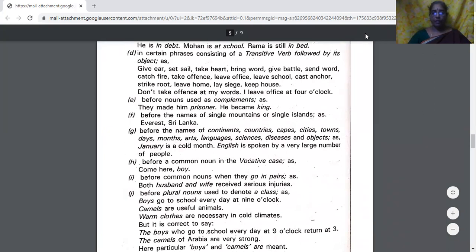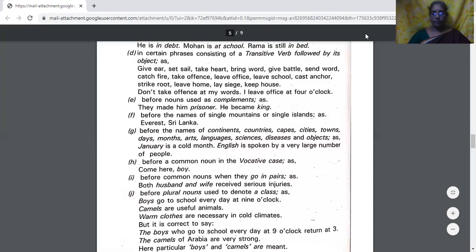Before names of continents, countries, capes, cities, towns, days, months, arts, languages, sciences, diseases, and objects, as January is a cold month. English is spoken by a large number of people, and so on. Before a common noun in the vocative case, as come here, boy. You don't say come here, the boy.